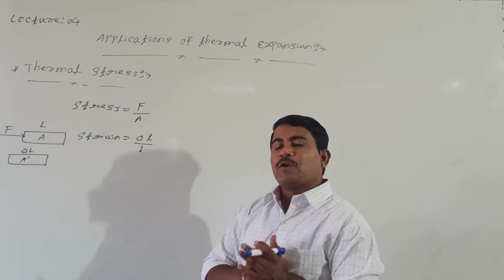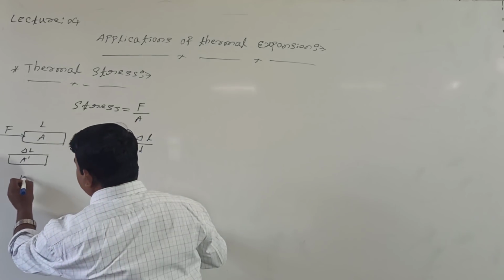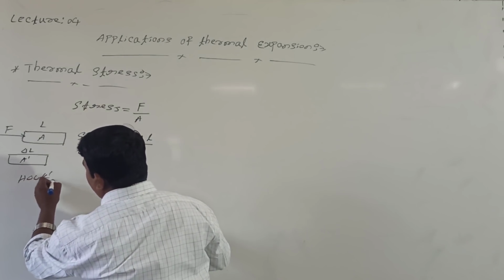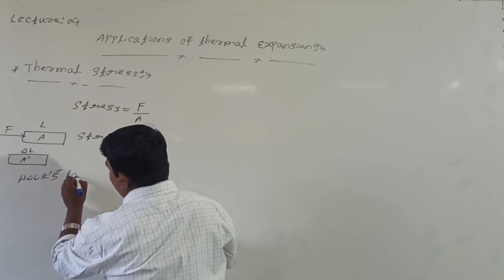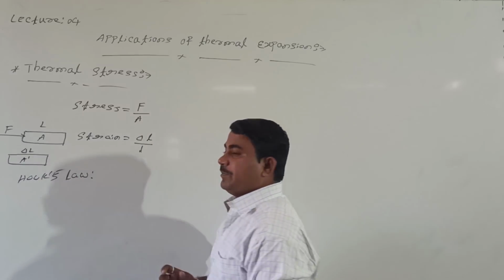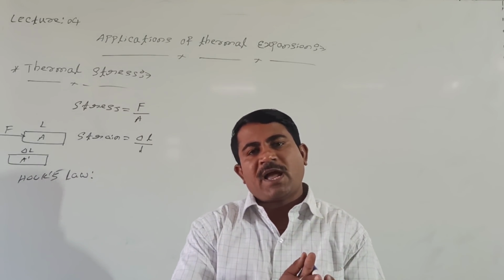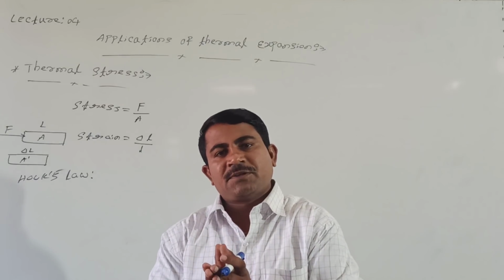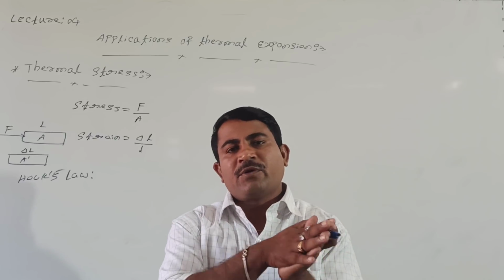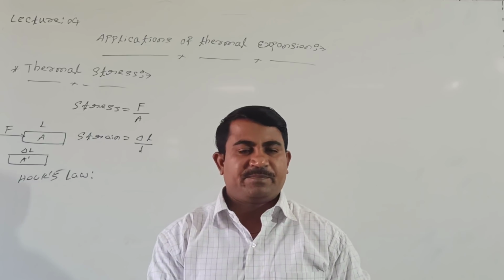Then what about Hooke's law? Hooke's law says that, under a certain elastic limit, because every body has an elastic nature, whenever force acts on the body its shape may change, and when the force is removed from the object, it regains its original shape.